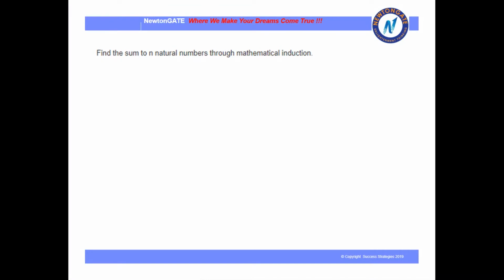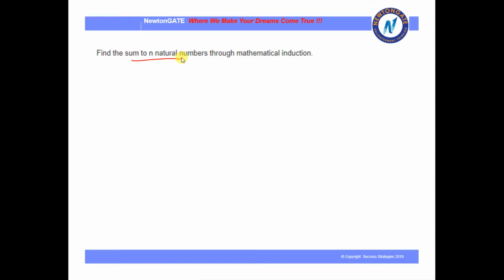So, for starters, let us start with a very simple sum, which you have already learnt many times, you know the formula. Now we are going to solve it with the help of mathematical induction. And that is the sum of n natural numbers. All of you know the formulas, we have read it. Here we will prove it in 2 different ways.